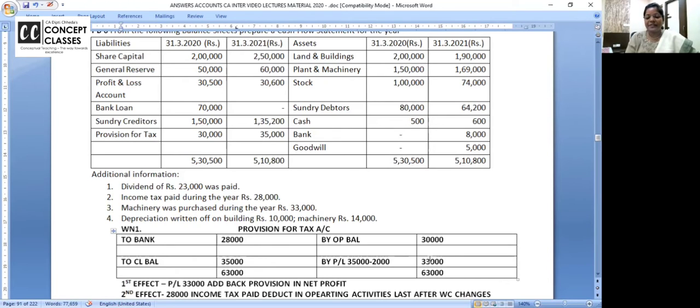I explained you. So now, frankly, if my closing provision is 35, you can say, ma'am, P&L to provision 35. But opening provision was 30. Against that, income tax paid is 28. So I already have 2,000 excess provision. So how much provision will I make, P&L to provision? 33,000. Logically. And balancing figure also you can write: opening provision, closing provision, provision for taxation, and this. How is it? All clear now?